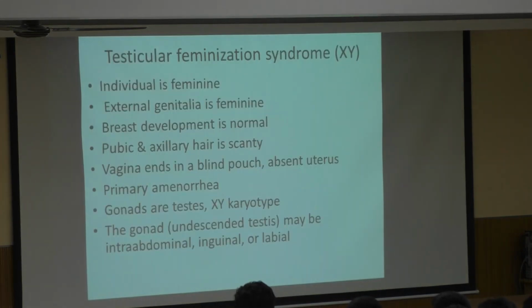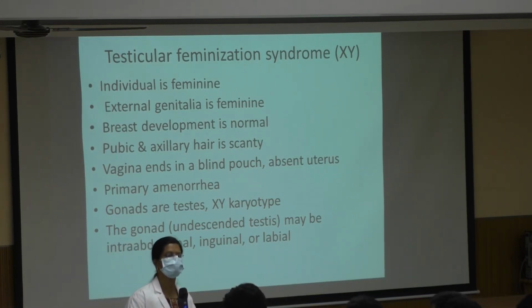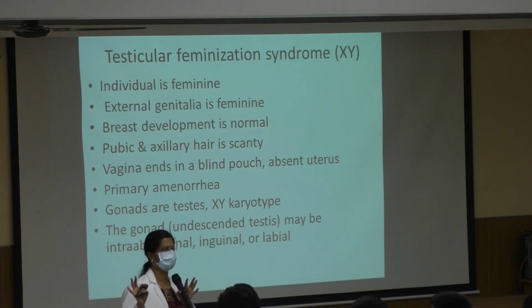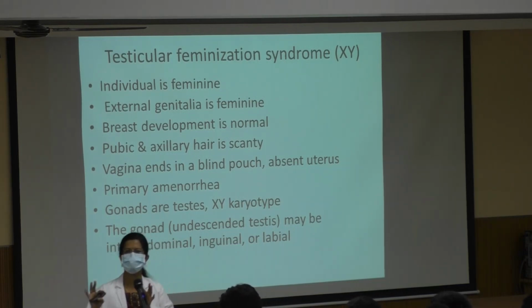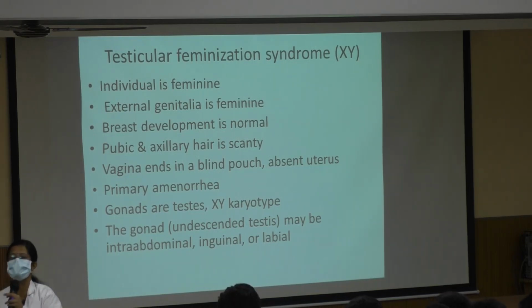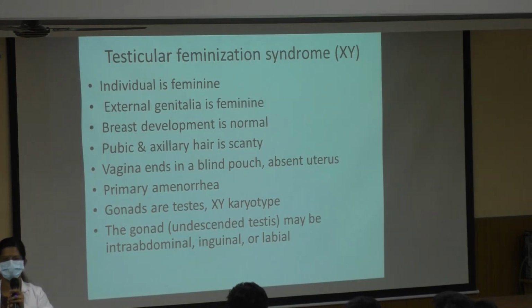Another one here, testicular feminization syndrome. Here actually what happens, it is XY. If it is XY, then male. The gonad has to be a testis only. But what happens? The gonads may be undescended, right? It doesn't get descended into the scrotum. So somewhere in the inguinal canal or in the abdominal cavity, the gonads remain there.